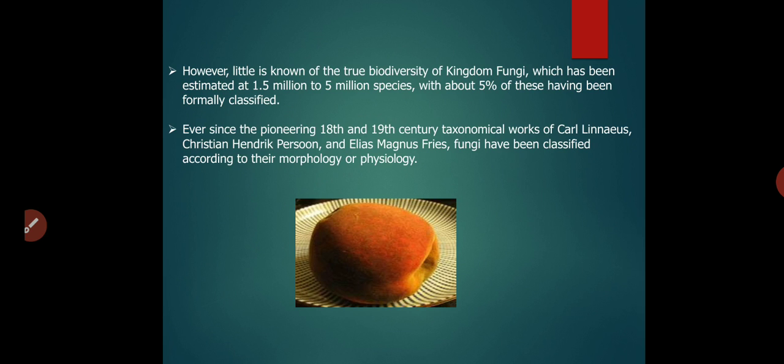Almost 1.5 to 5 million species are there in the category of fungus, but only 5 to 7% of them are formally classified till now. In the 18th to 19th century, scientists named Carl Linnaeus, Christiaan Persoon and Elias Magnus Fries classified fungus according to their morphology or their physiology.